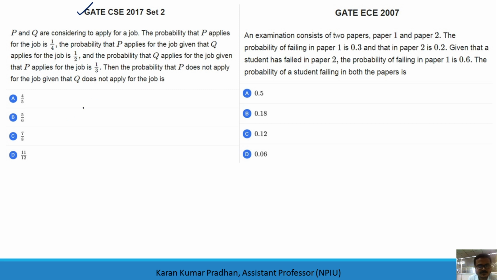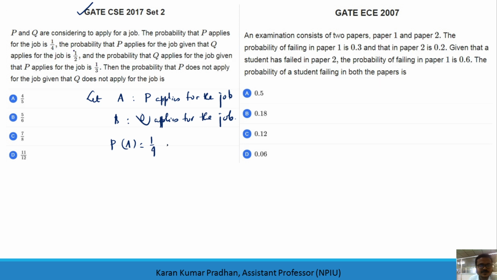So you have the events of applying for the job of P and Q. What you do, you let A be the event that P applies for the job, and B as Q applies for the job. Now the probability that P applies for the job is 1 by 4. That means your probability of A is 1 by 4.